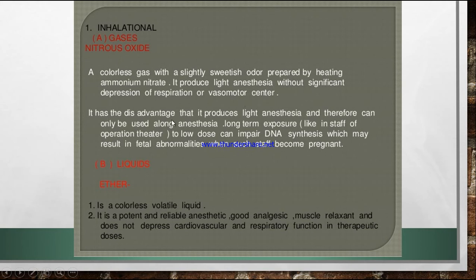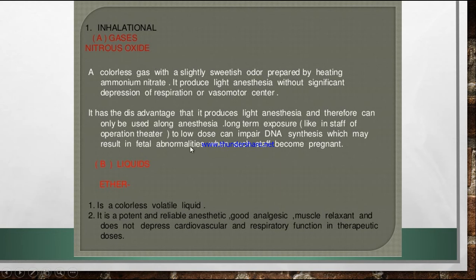The disadvantages of nitrous oxide are that it produces only light anesthesia, therefore it can only be used along with other anesthesia. Long-term exposure to low dose can impair DNA synthesis, and it results in fetal abnormalities when such staff become pregnant. So nitrous oxide is also very dangerous.